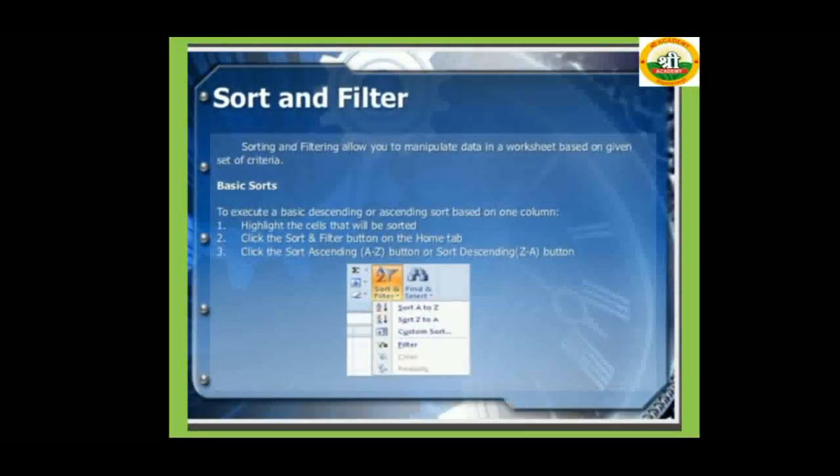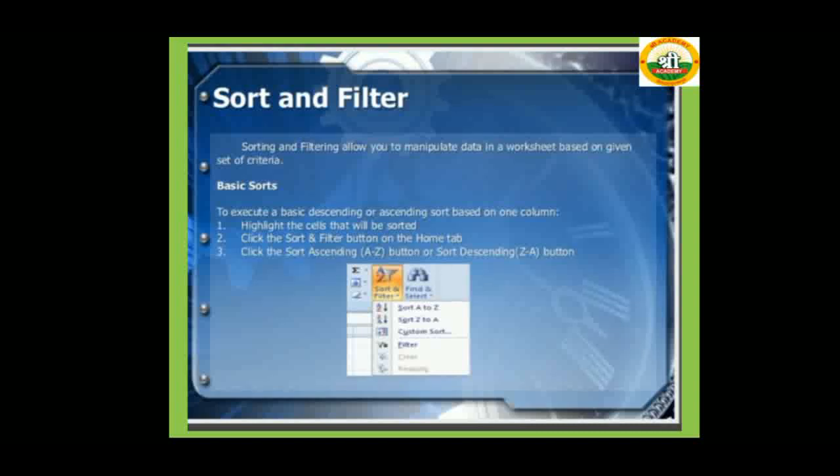Sort and filter. Sorting and filtering allow you to manipulate data in a worksheet based on a given set of criteria. Basic sorts means you use the sort function to execute a basic descending or ascending sort based on one column.